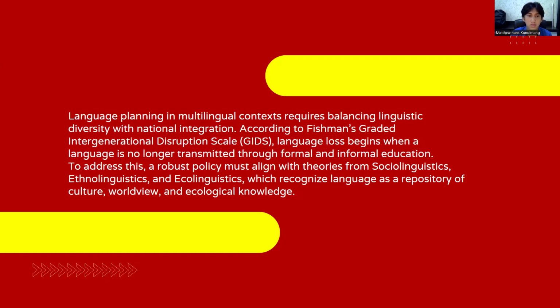To address this, a robust policy must align with theories from sociolinguistics, ethnolinguistics, and ecolinguistics, which recognize language as a repository of culture, worldview, and ecological knowledge.